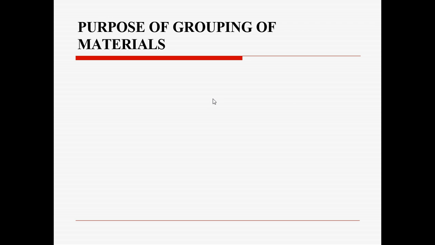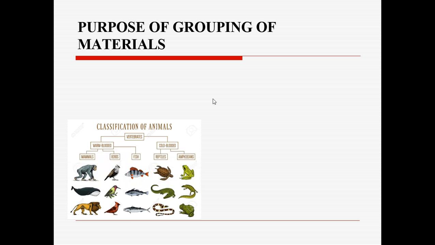Purpose of grouping materials. So why do we group these materials? Why are we grouping them as floating material, transparent material, or sinking material, or edible plants, non-edible plants? Why are we grouping them? Do you have any idea? No, ma'am. Okay, so we will study based on that.